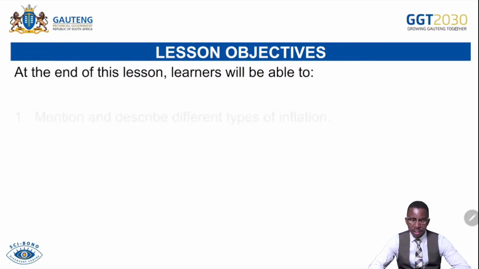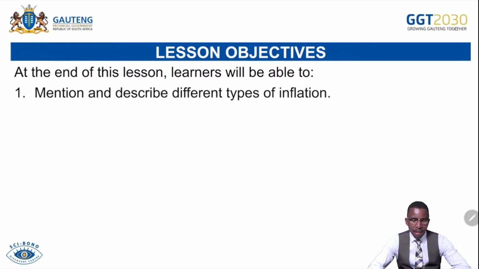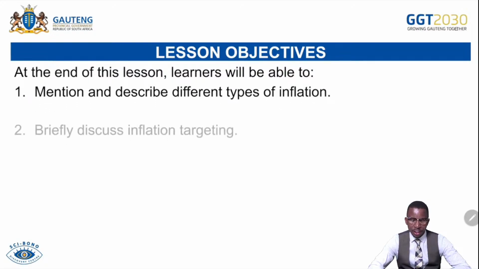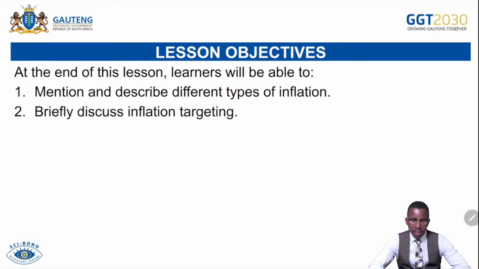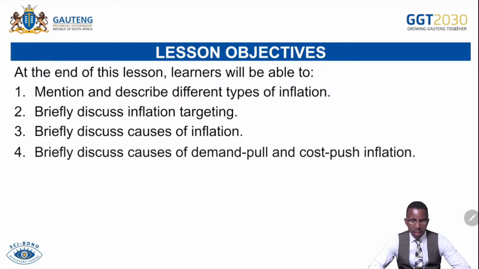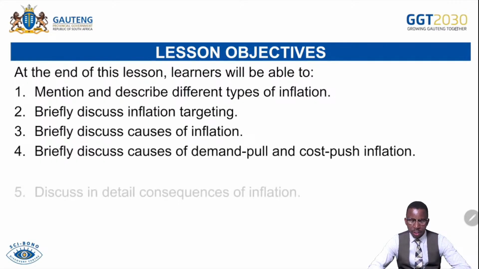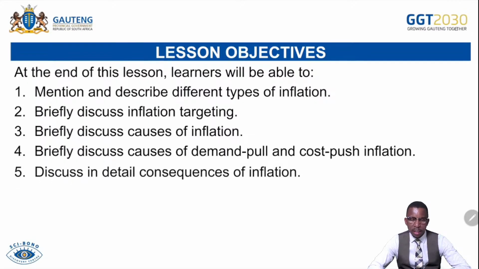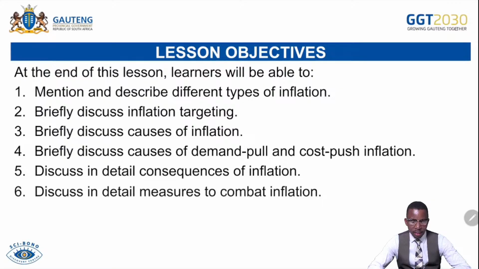Lesson objectives. At the end of this lesson, you will be able to do the following. Mention and describe different types of inflation. Briefly discuss inflation targeting. Briefly discuss causes of inflation. Briefly discuss causes of demand pull and cost push inflation. Discussing in detail consequences of inflation. Discussing in detail measures to combat inflation.